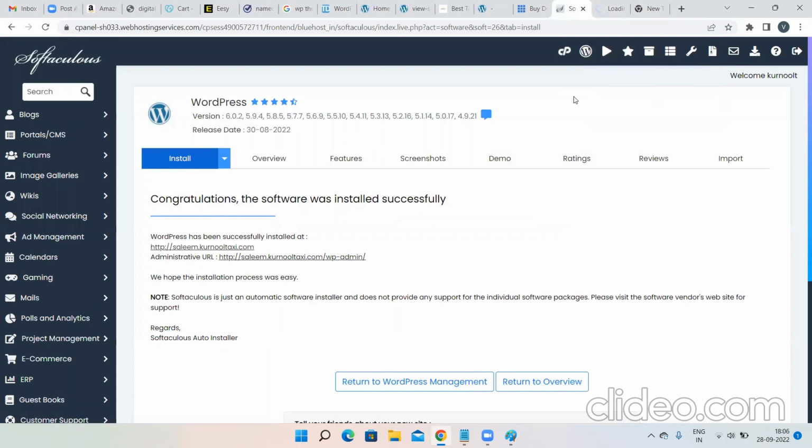Even if an error is appearing, no problem. After some time, it will be all right. So I'm opening salim.karnooltaxi.com. That's it. This is how we need to create a subdomain, and you can practice in this subdomain.